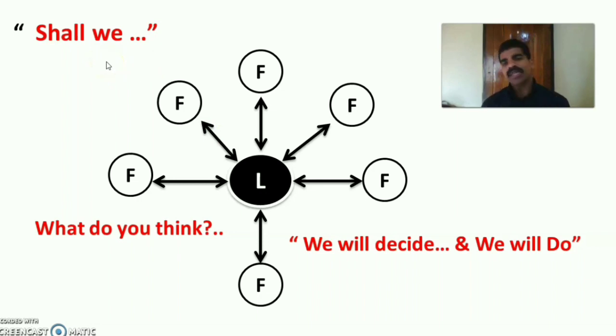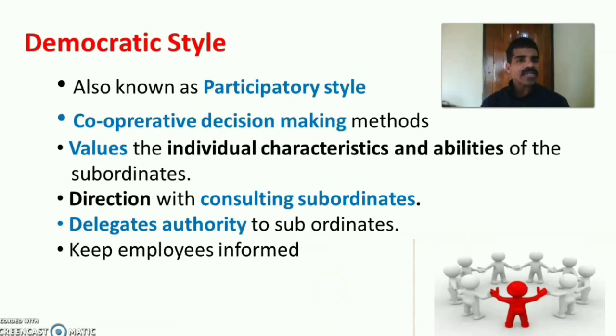The leader may ask the employees, shall we decide? And what do you think about the situation? These are the keywords you can remember. An important keyword for the democratic leadership style is we will decide and we will do. The democratic leadership style is also known as the participatory style. There is participation between the leader and the employees, workers, manager and subordinates. In this democratic style, cooperative decision-making methods are used.